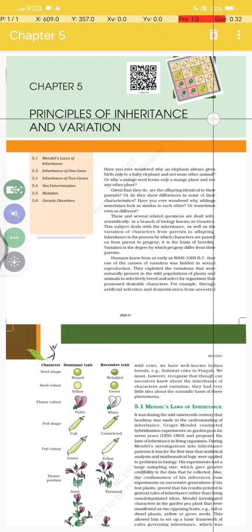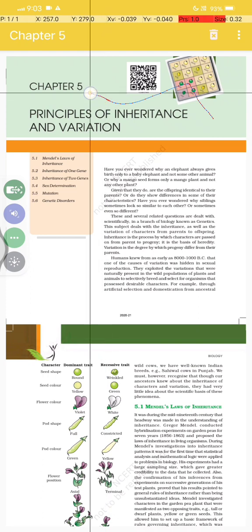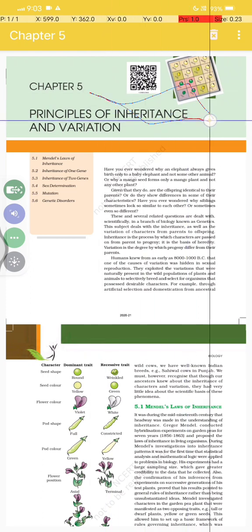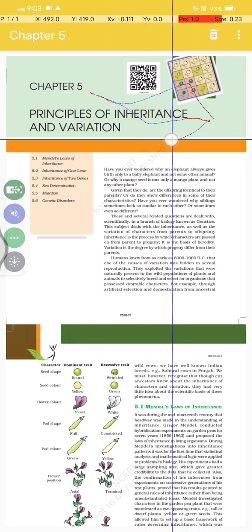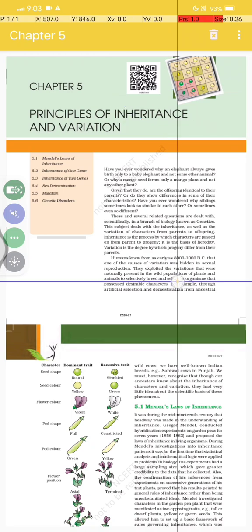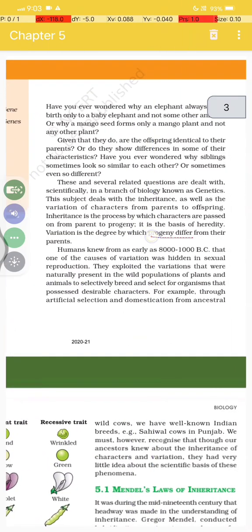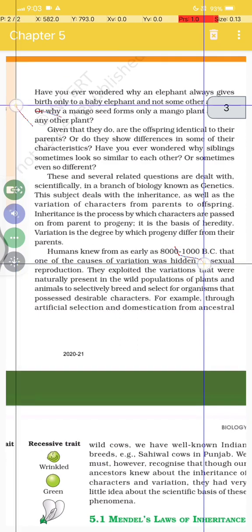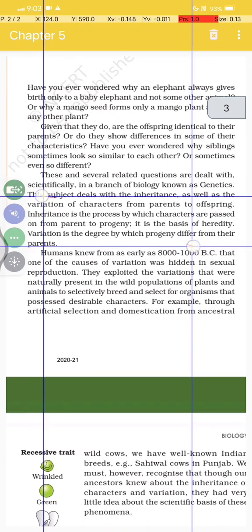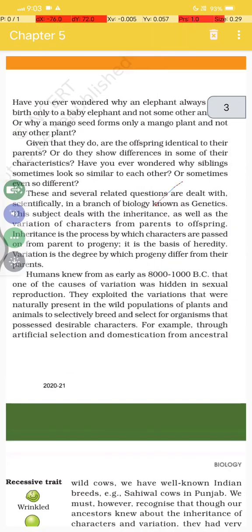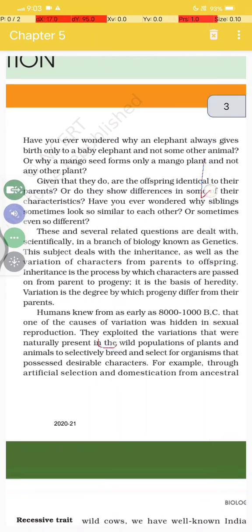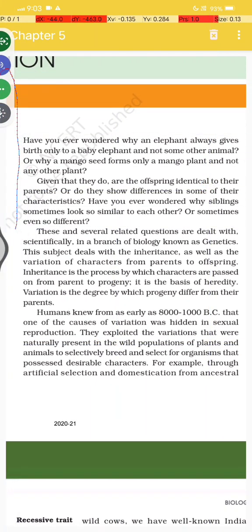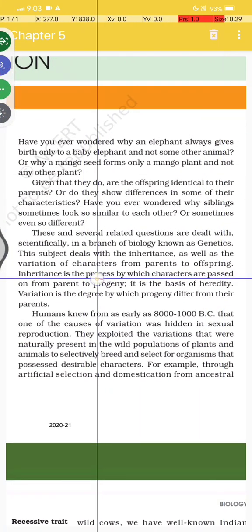Now today we are going to start chapter number 5, and the name of the chapter is Principles of Inheritance and Variation. Now ये chapter काफ़ी important है for the exam के point of view से, okay? वैसे भी जेनेटिक्स आई थिंक बहुत ज़्यादा ही important होता है किसी भी एग्जामिनेशन के लिए. चलो स्टार्ट करते हैं.